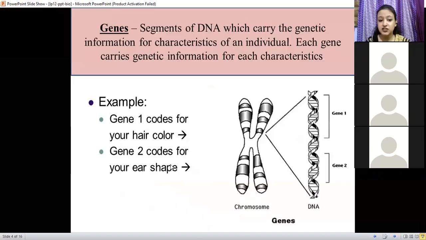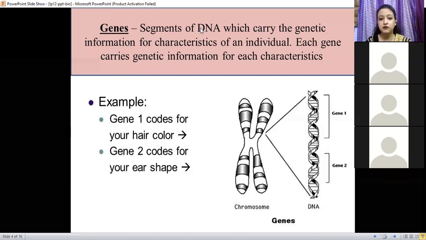One gene will carry the genetic information for one characteristic or trait. For example, here they have mentioned as an example that gene 1 will carry the information for one characteristic, that is the hair color. The second gene will carry the information for some other characteristic, maybe ear shape. So that is the function of a gene.